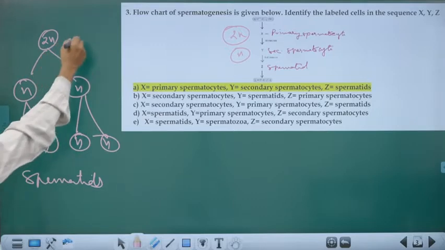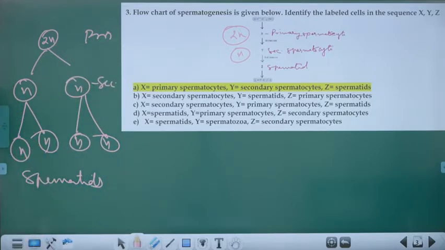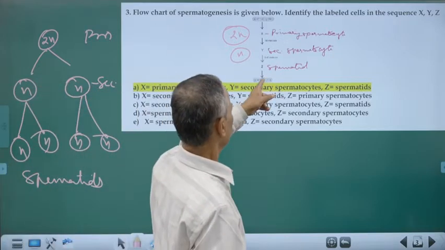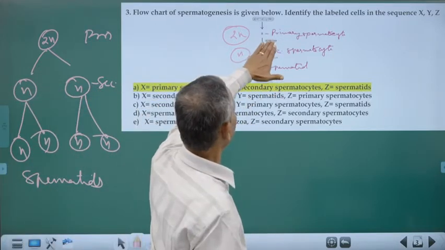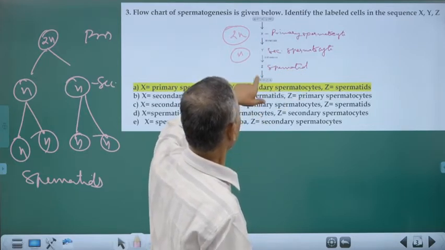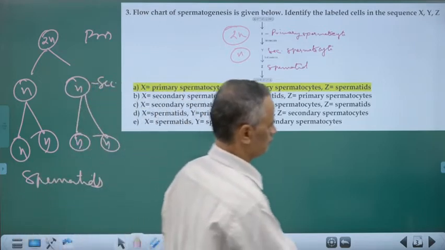So this is the primary and this is the secondary spermatocyte, and 4 spermatids are produced at the end of the second meiosis. Clear? So the option should be X primary spermatocyte, Y secondary spermatocyte, Z spermatids. Clear?